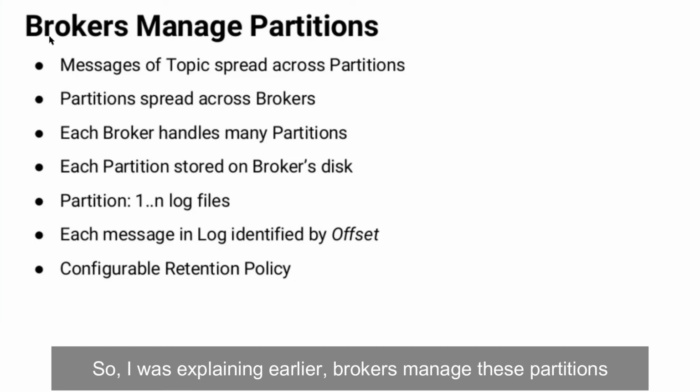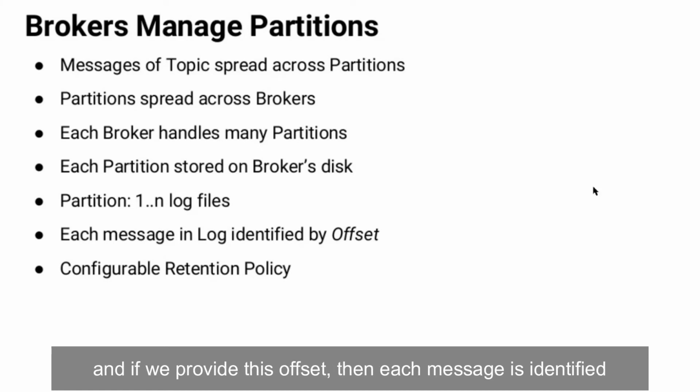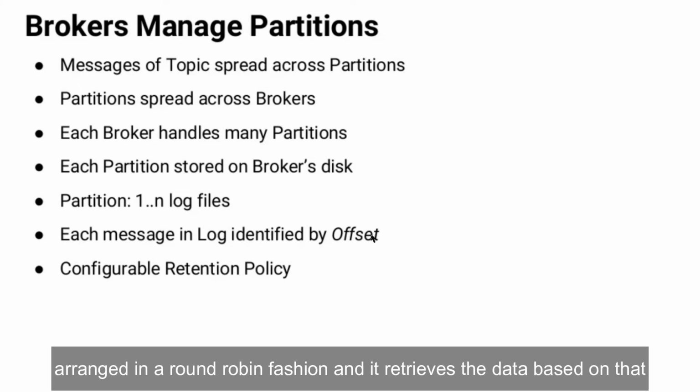So I was explaining earlier, brokers manage these partitions, and the messages are spread across these partitions. And if we provide this offset, then each message is identified using this offset. If we don't, then it assumes that it is arranged in a round robin fashion, and it retrieves the data based on that.